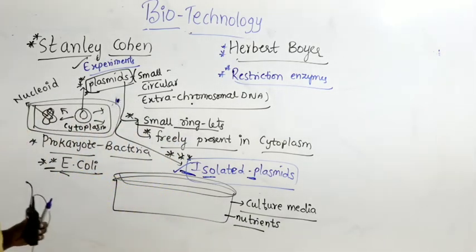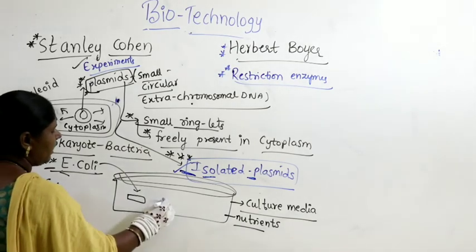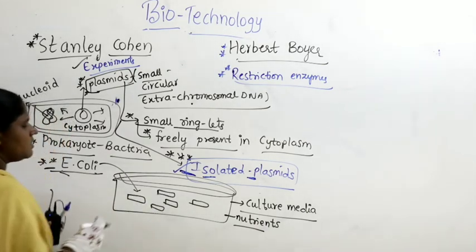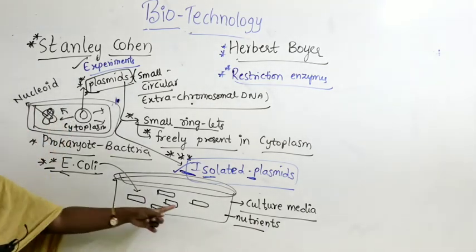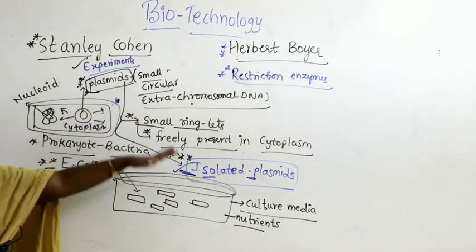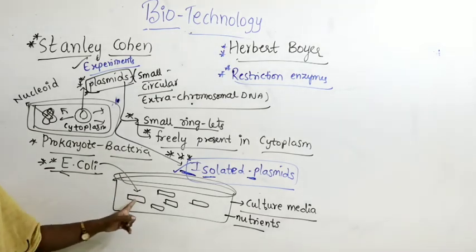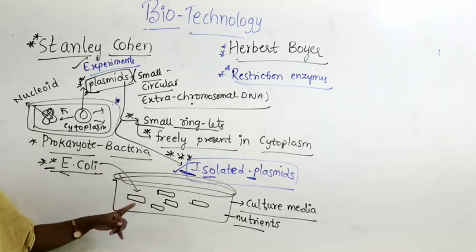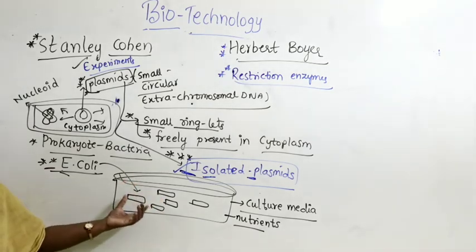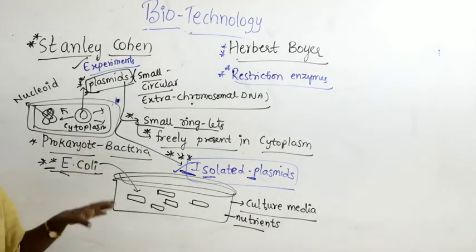When we add nutrients, when you drop the E. coli into here, you know E. coli is a bacillus, a rod shaped bacteria. Using the nutrients provided in the Petri plate or culture media, if favorable environmental conditions like temperature, moisture, pH are maintained, bacteria multiply every 20 minutes. One bacteria will become 2, 2 will become 4, 8, 16, like that. Millions of bacteria are produced within a very short span of time.